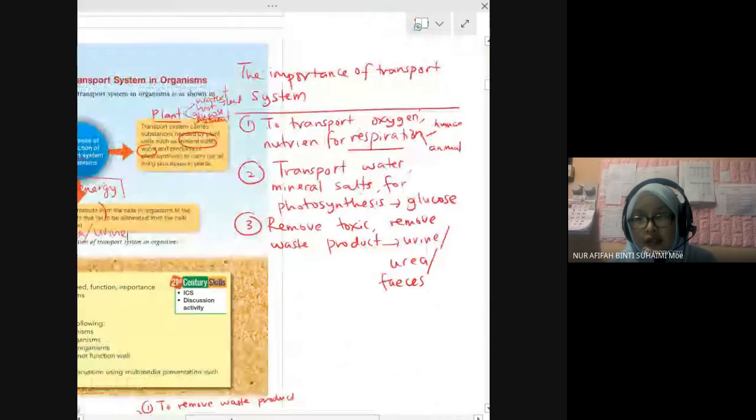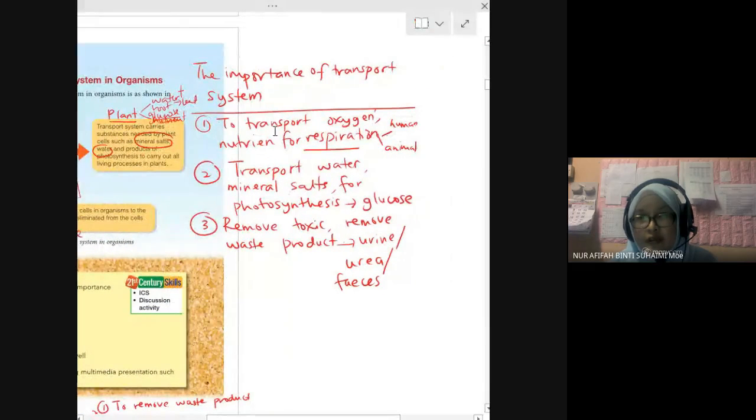Okay, this one is the summary. Importance of transport system: transport oxygen and nutrient for respiration, and transport water and mineral salt for photosynthesis, and this one is for plants. Number 3, remove toxic or waste product or waste substance.